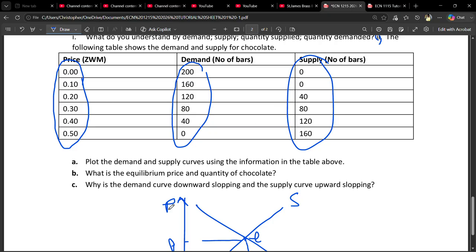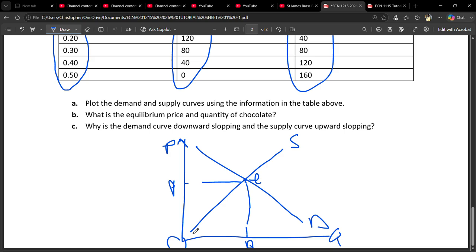We plot price, we put price there. We start at 0, 0 10 like that, we put here, and the quantity we put there, and we plot our graphs, and it will look like that. Okay, they're going to look like that.